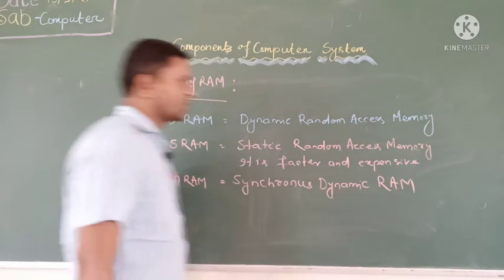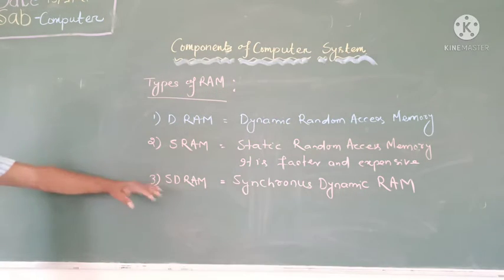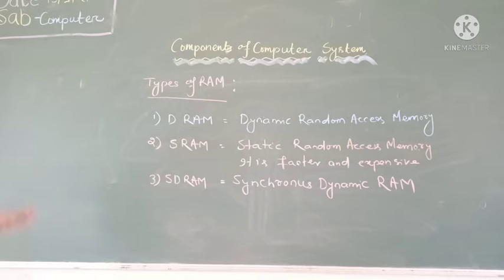RAM means random access memory. Synchronous dynamic. Okay, synchronous dynamic. Here also, the large amount of data it can store, and the data is processed at very high speed.